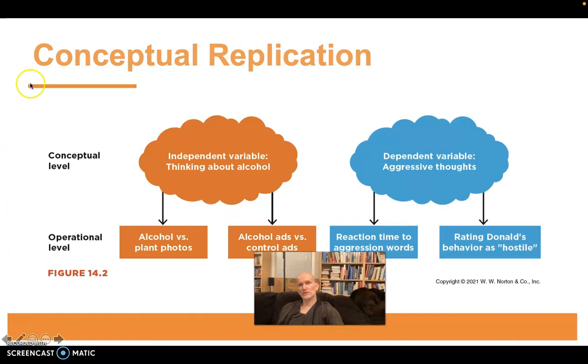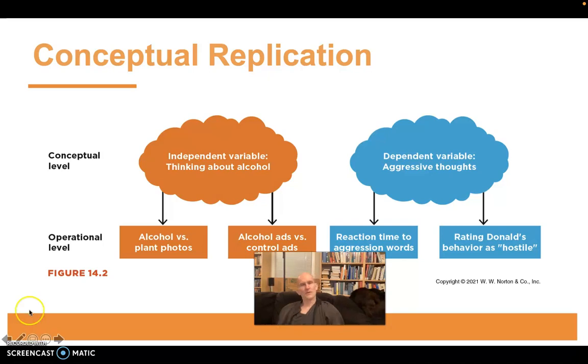In what is called a conceptual replication, researchers explore the same research question, but they use different procedures. For instance, they operationalize the variables in different ways. So we're testing the same variables, just operationalized in different ways, testing the same research question. It's not an exact replication, but it's a replication in concept, so it's a conceptual replication.